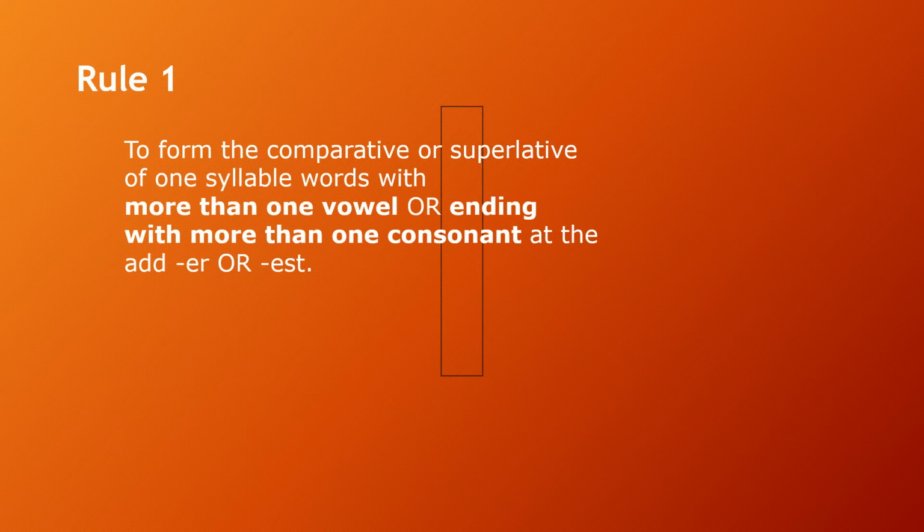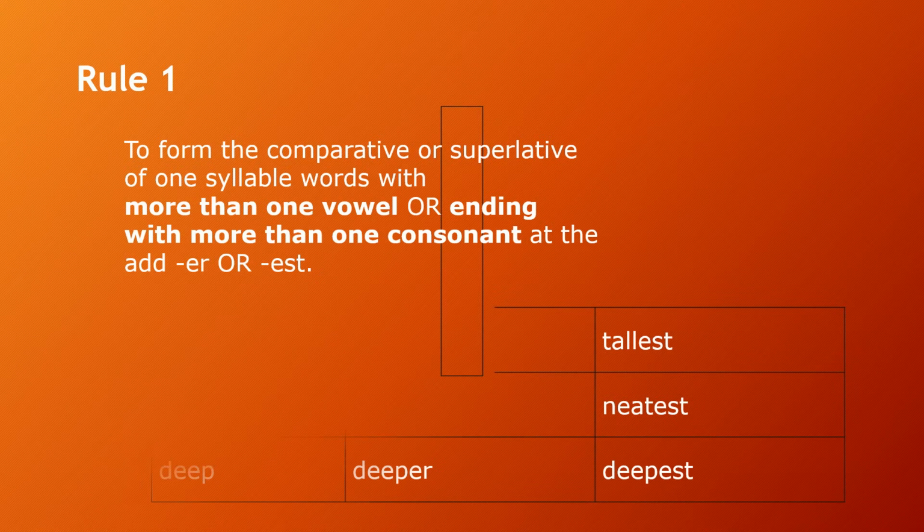With one syllable, or ending with more than one consonant at the end, you add er or est. So when it's a one syllable word, you add er or est. The est will go for the superlative, and the er will go for the comparative. So these are the examples.